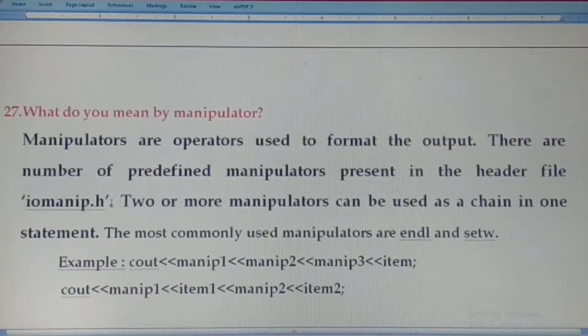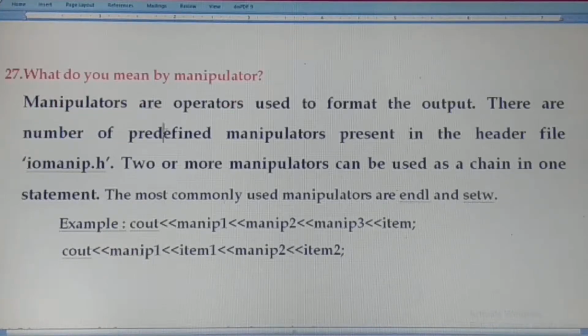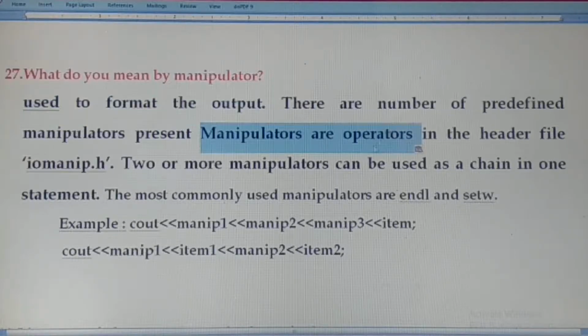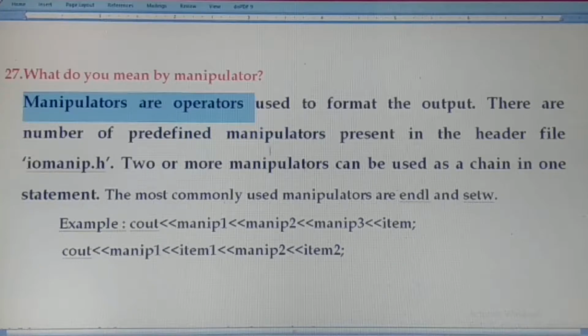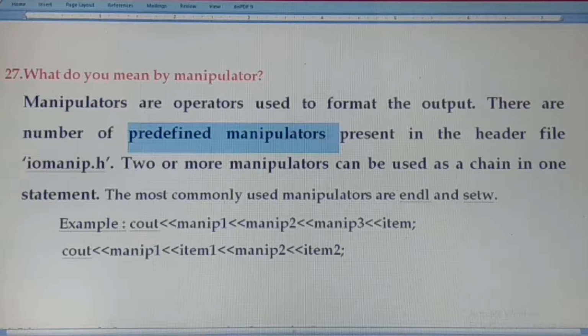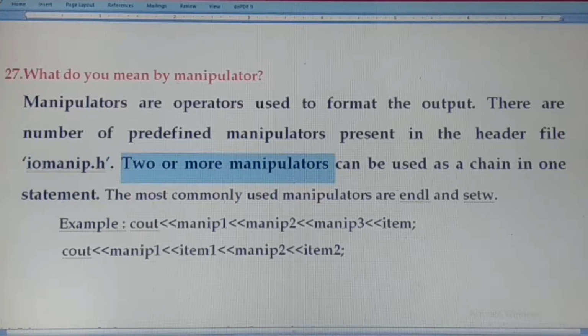The next question is, what do you mean by manipulators? Manipulators are operators used to format the output. There are a number of predefined manipulators present in the header file iomanip.h. If we want to use some manipulators, we should use the iomanip.h header file. Two or more manipulators can be used as a chain in one statement.